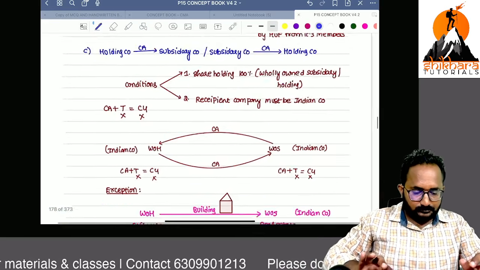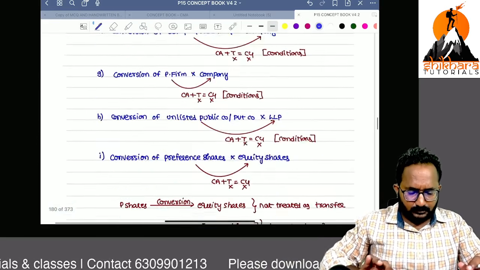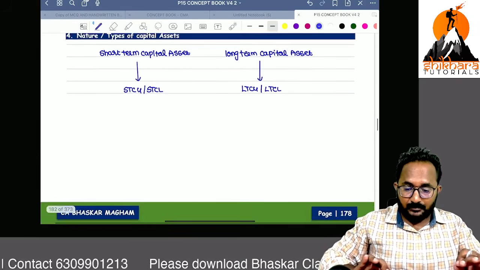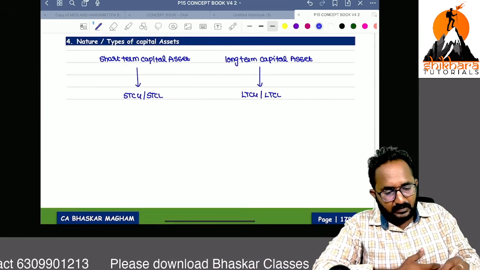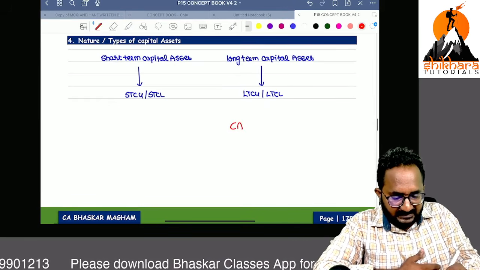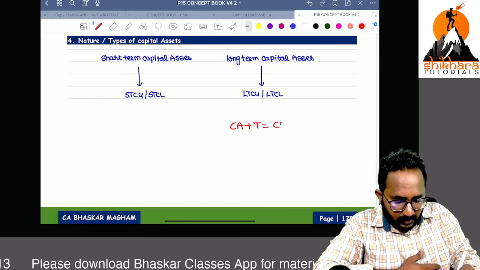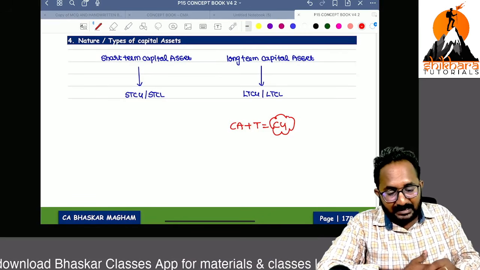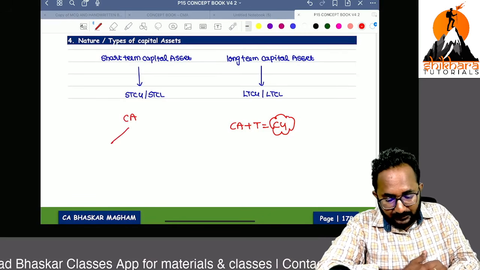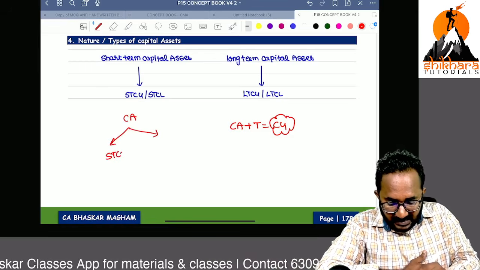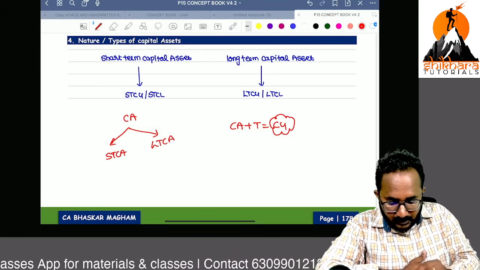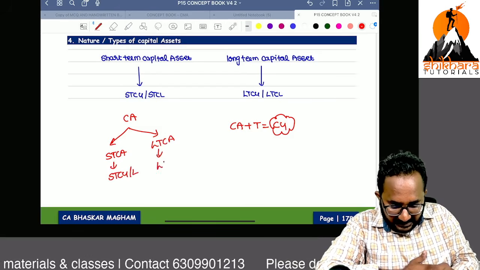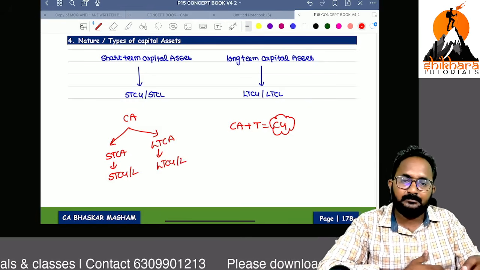Now, don't think that these are things not required in this quick revision. No. We know one capital asset is there, and that capital asset is transferred. Now we are required to calculate capital gain. But how to calculate capital gain? Now we are dividing this capital asset into two types: one is a short-term capital asset, another one is a long-term capital asset. Short-term capital asset gives short-term capital gain or loss. Long-term capital asset gives long-term capital gain or loss.